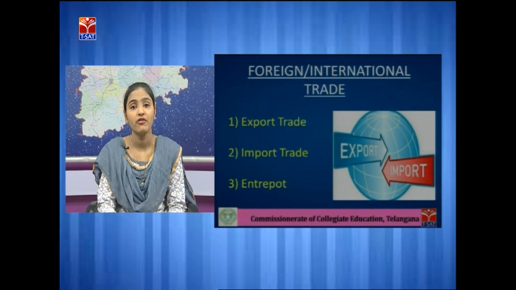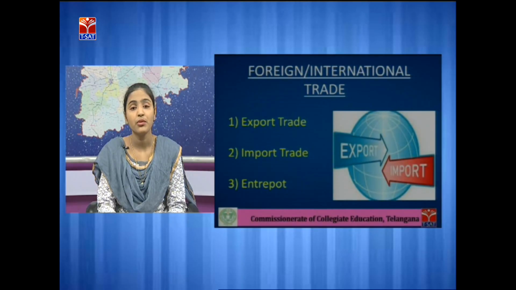Export trade means when we sell our country's goods to other countries, it is called export trade, meaning we are exporting our goods to others. Example, India is very famous for agricultural activities, so we export our agriculture products to different countries. It is called export trade.